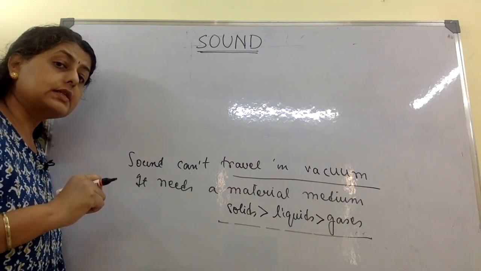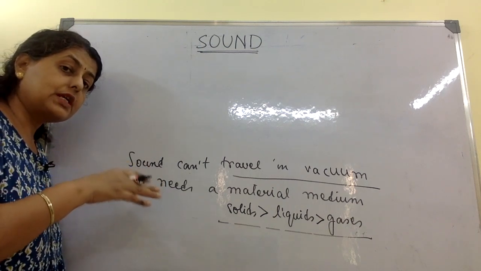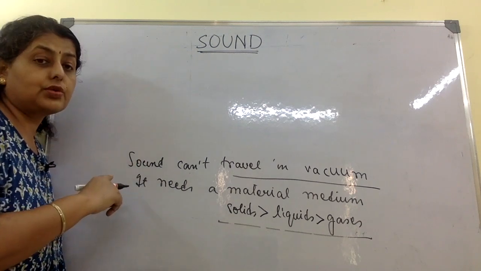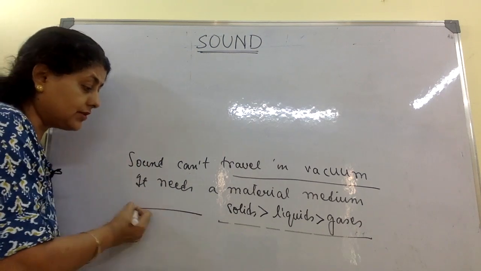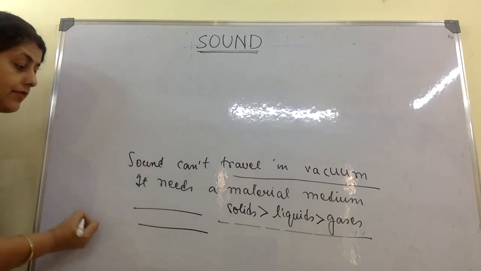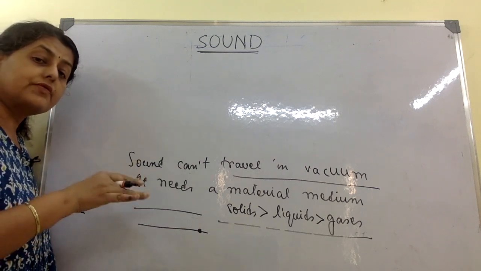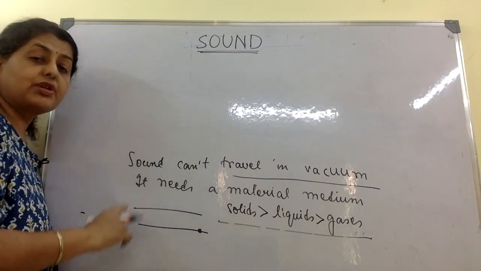The reason is the sound of the moving train is traveling through the rails faster. So if the train is far away and you are placing your ear here, you get to hear the sound of the train coming before you can even see the train.